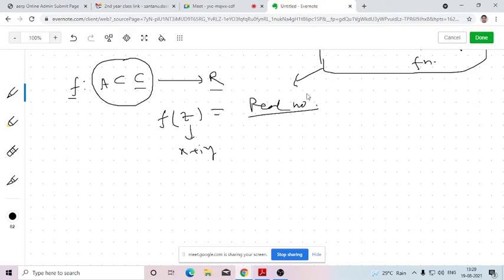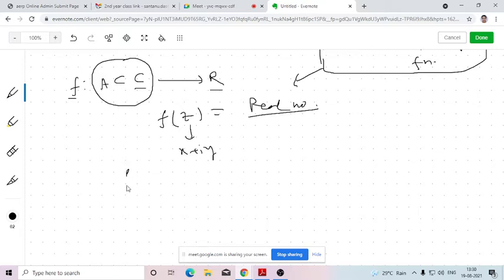Yes, sir. Can you give one example, anyone? If you have not understood, just tell me, and if you have understood, just give me one example. One example means you need to define a function where inputs we are considering as a complex number and outputs we are getting as a real number. Can anyone give me such an example? Modulus. Yeah, modulus is such a kind of function.